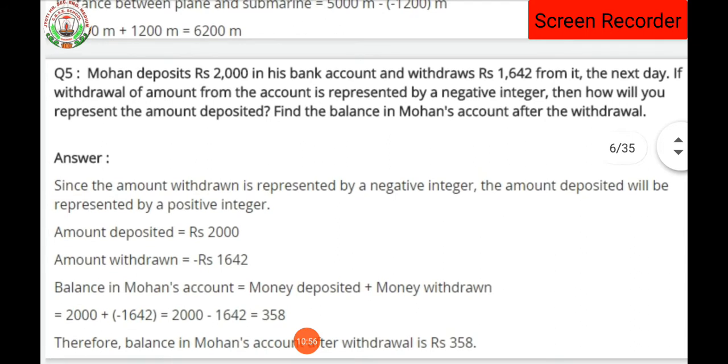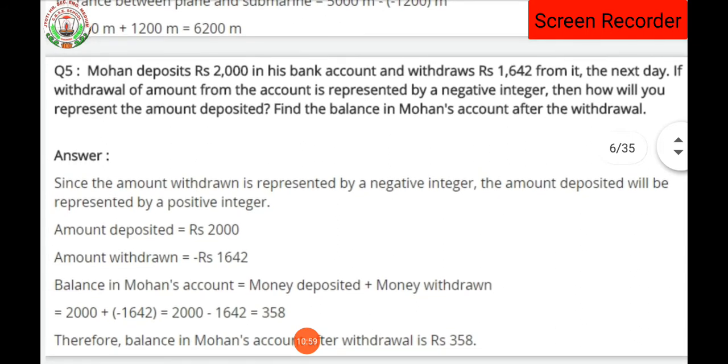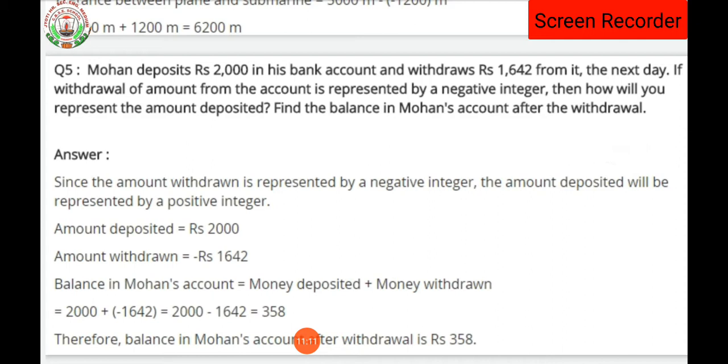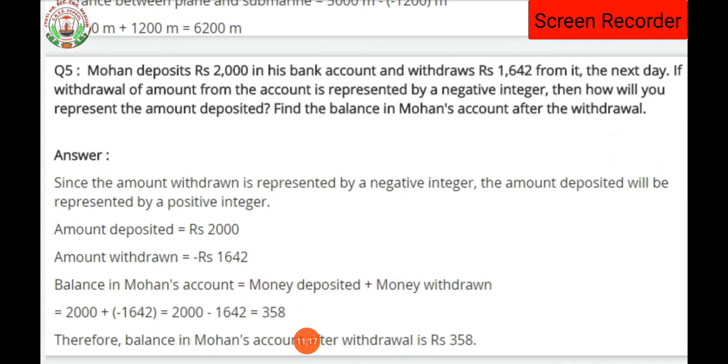Clear, everyone? Now we are going to see question number 5. Here is question number 5. Mohan deposits rupees 2000 in his bank account and withdraws rupees 1642 from it the next day. Before explaining this question, I would like to explain the meaning of deposit and withdrawal. So dear student, deposit means we submit our money into our account. Withdrawal means whatever amount is needed for expenses, we take it from the bank. So this is the meaning of deposit and withdrawal.